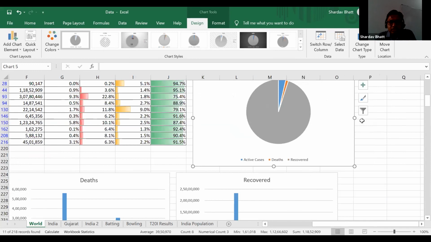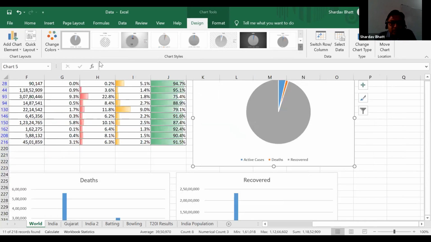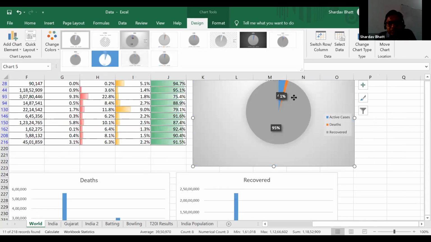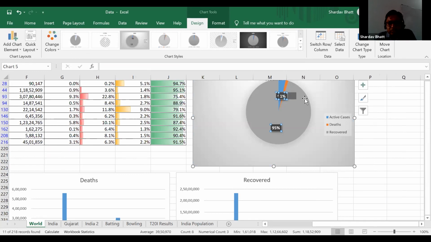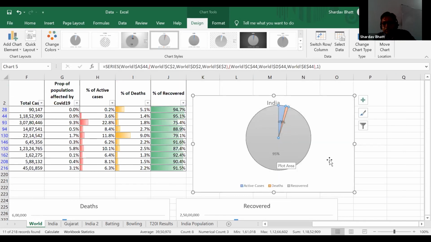You can see here. And if you want some information in pie chart, you have some ready-made layouts here. Yes, you can click on those layouts and you can see, right? All the different formattings are available. So this roughly says 95% is recovered, 4% active, and 1% death.